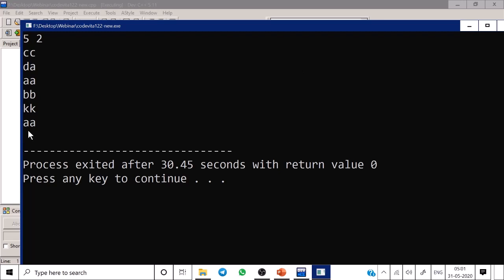Enter the size of the string array and the length of each string. Enter the 5 strings. Here each string has length 2. Here A is the smallest string. So this is the expected output.